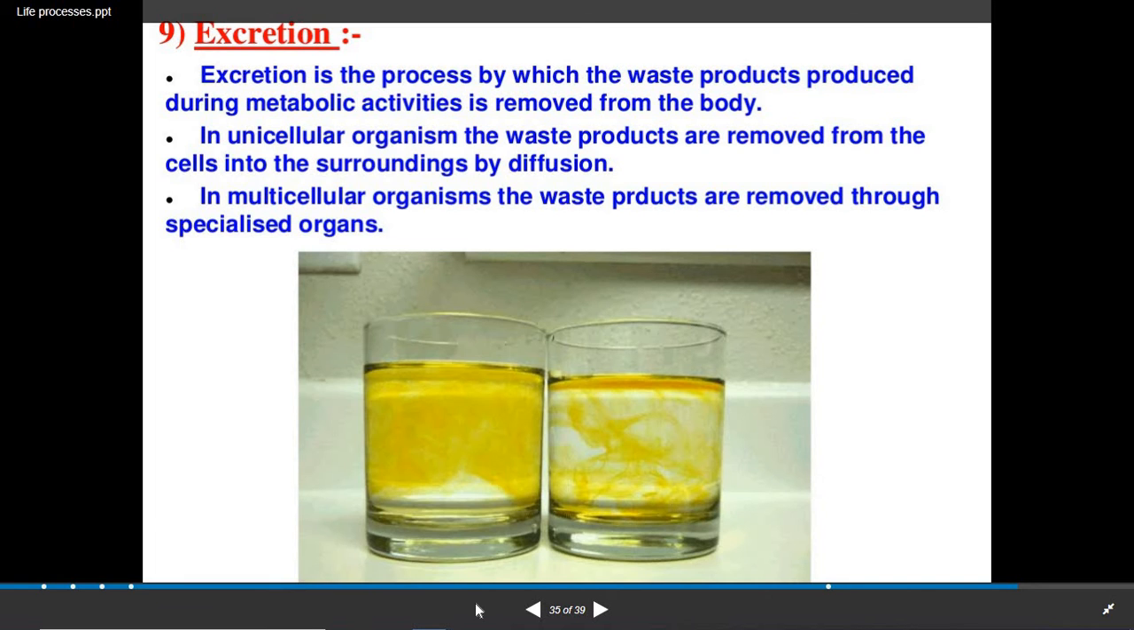Now students, here you can see the figure showing how the diffusion process takes place. All the molecules are spreading, and they go from a region of higher concentration to a region of lower concentration. So this is the process of diffusion.